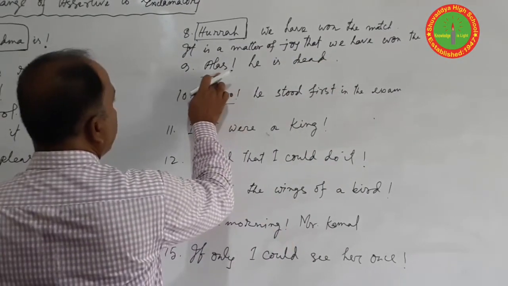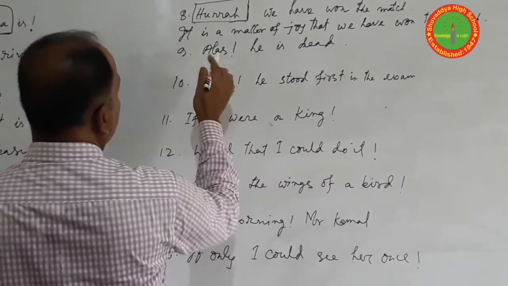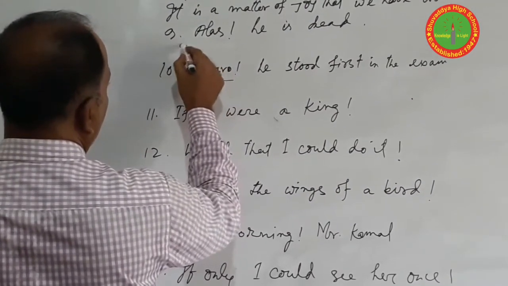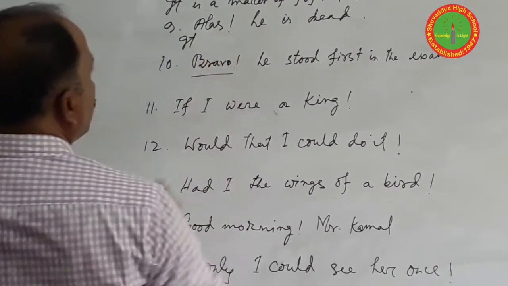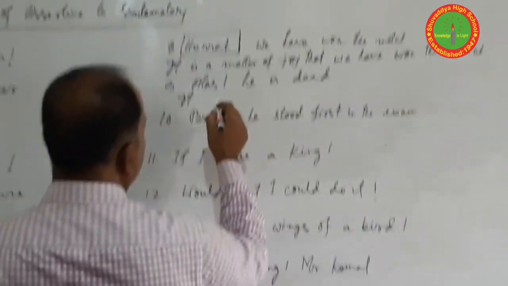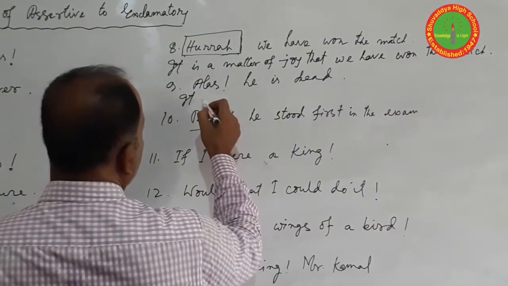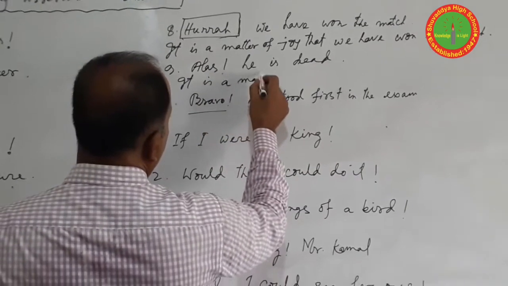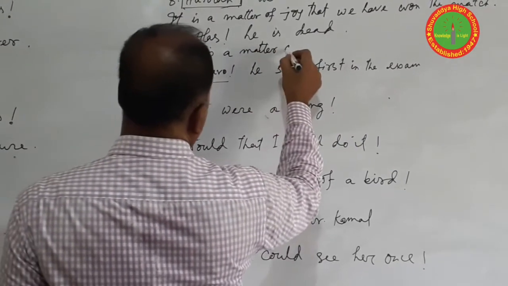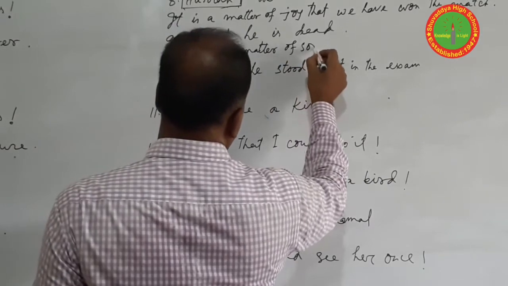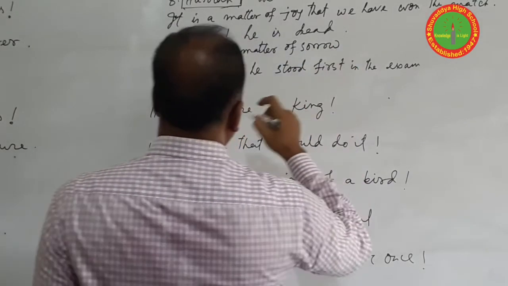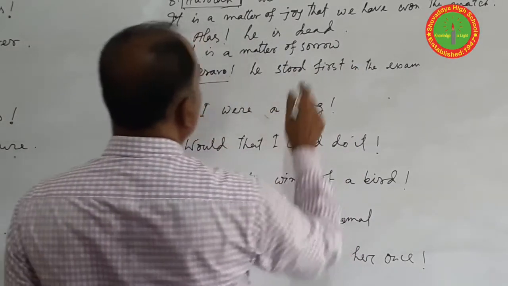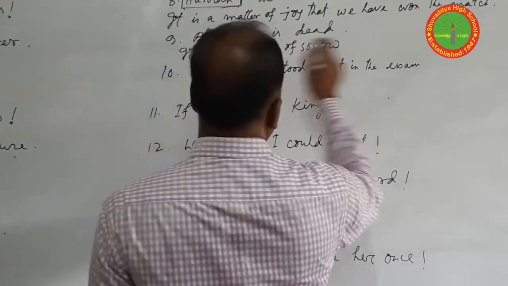Alas, he is dead. It is a matter of sorrow. Generally, we use this type of words frequently. It is a matter of sorrow, or we can use we mourn that he is dead.